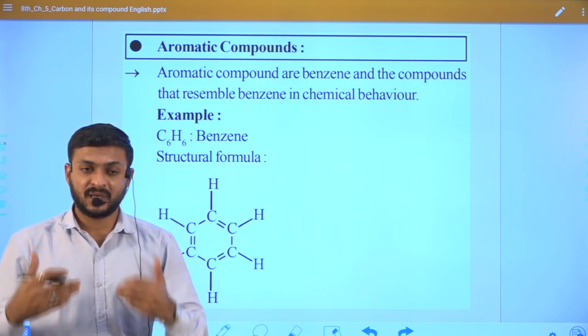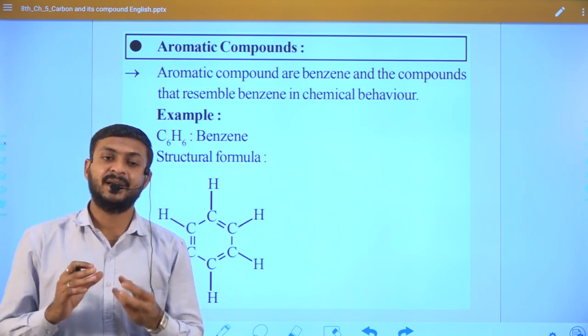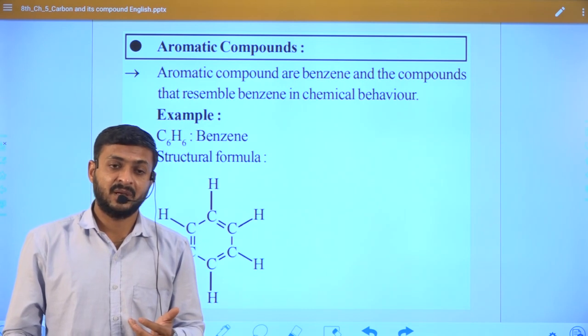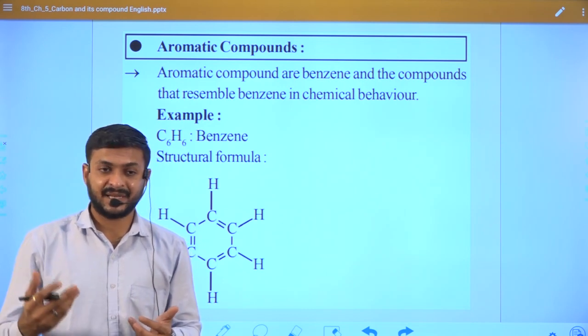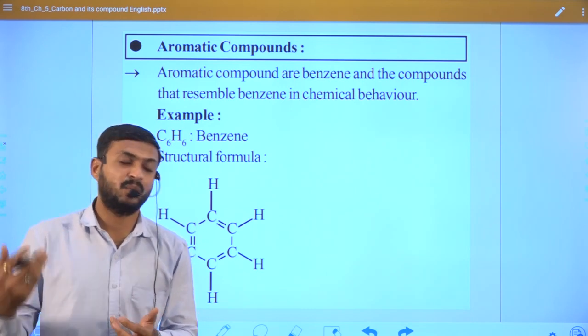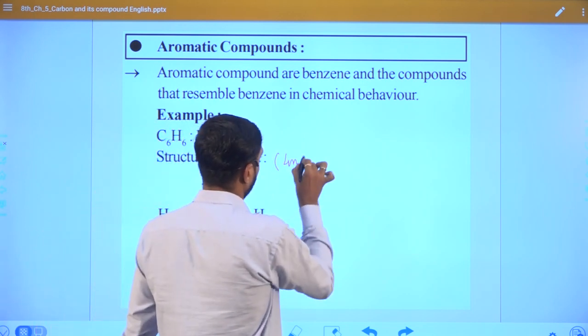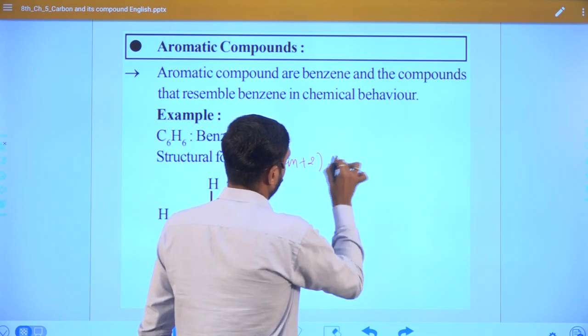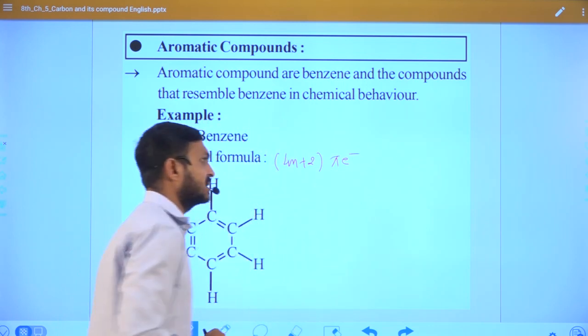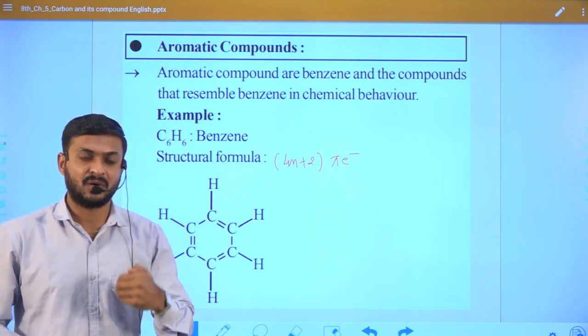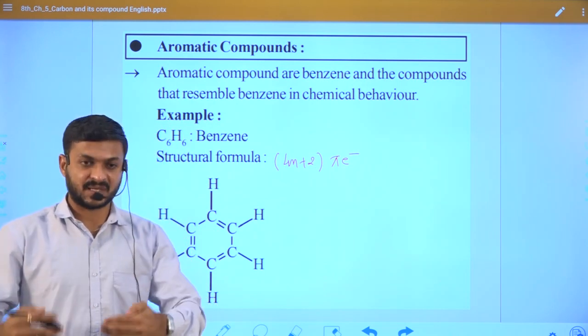So what are aromatic compounds? First of all, it is generally cyclic in nature. First thing is cyclic, second thing is planar, and the most important thing is that an aromatic compound has 4n plus 2 delocalized pi electrons. What is the meaning of 4n plus 2 delocalized pi electrons? That we will discuss in higher standard.